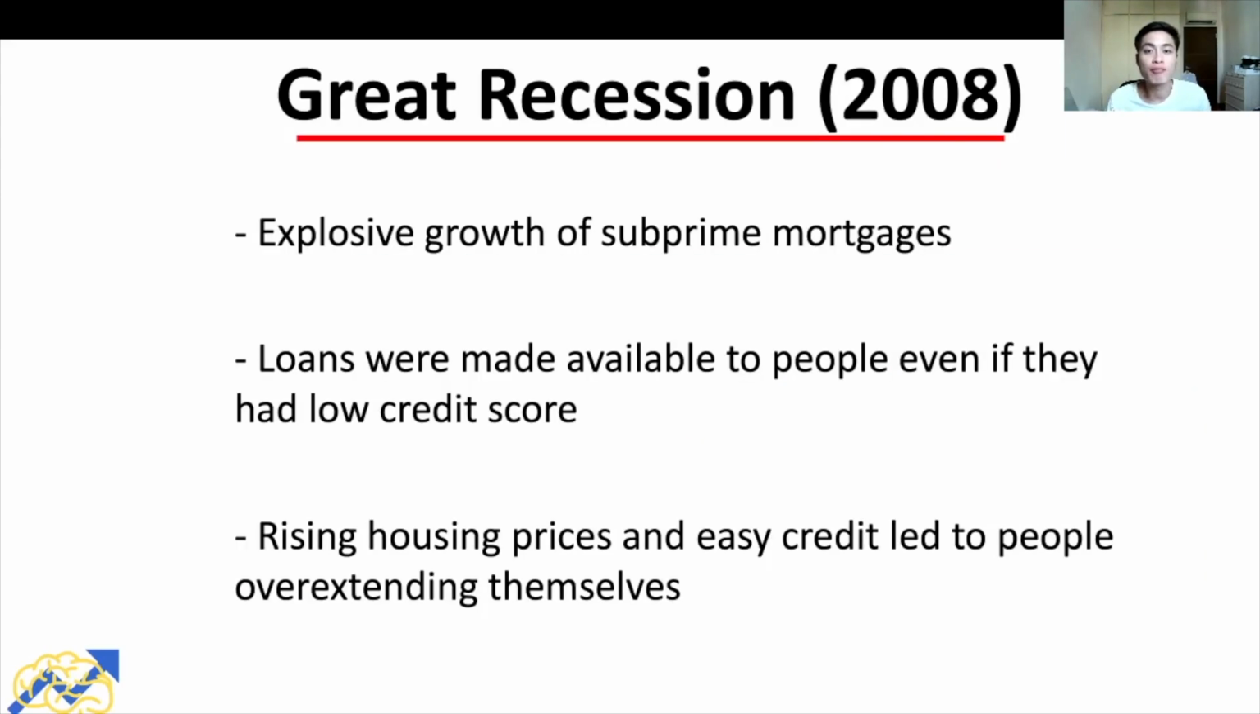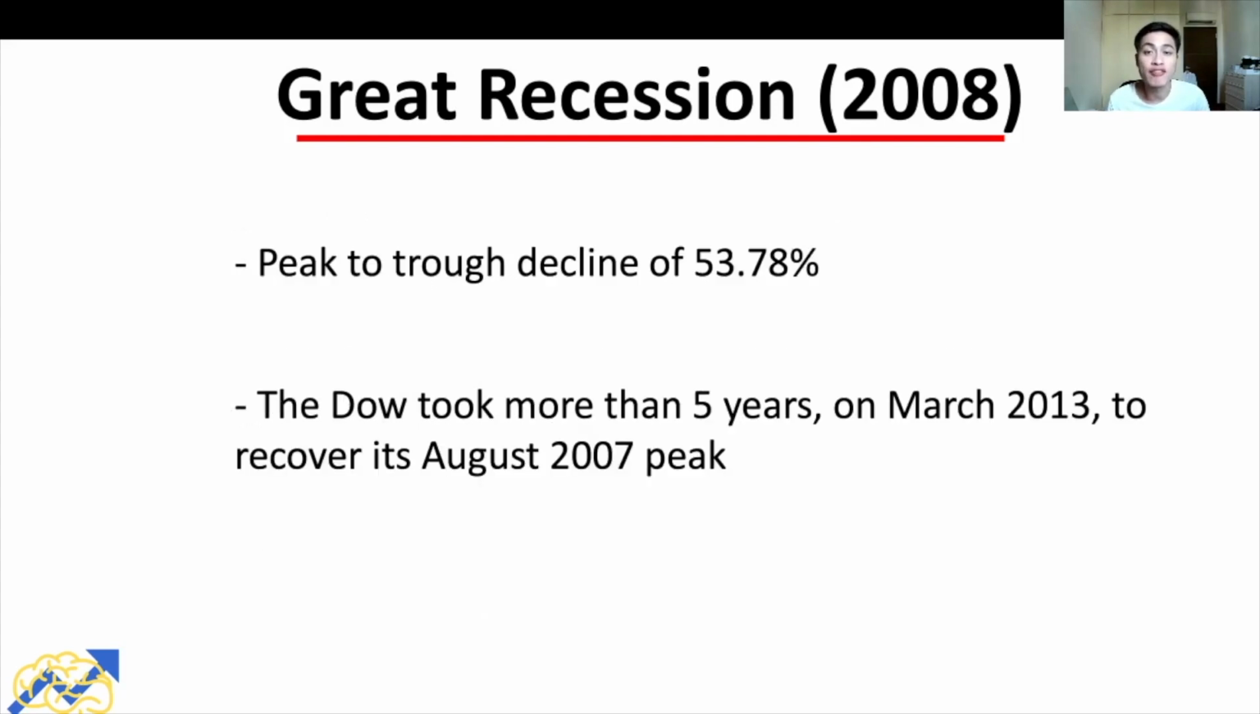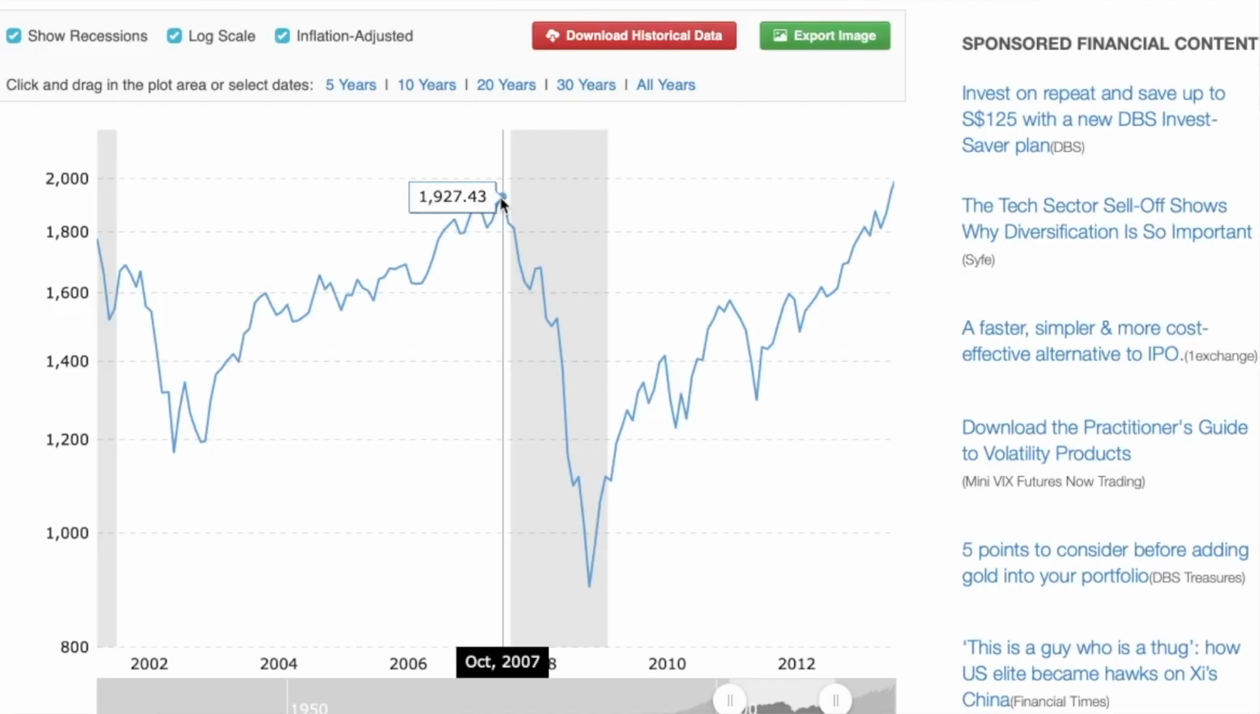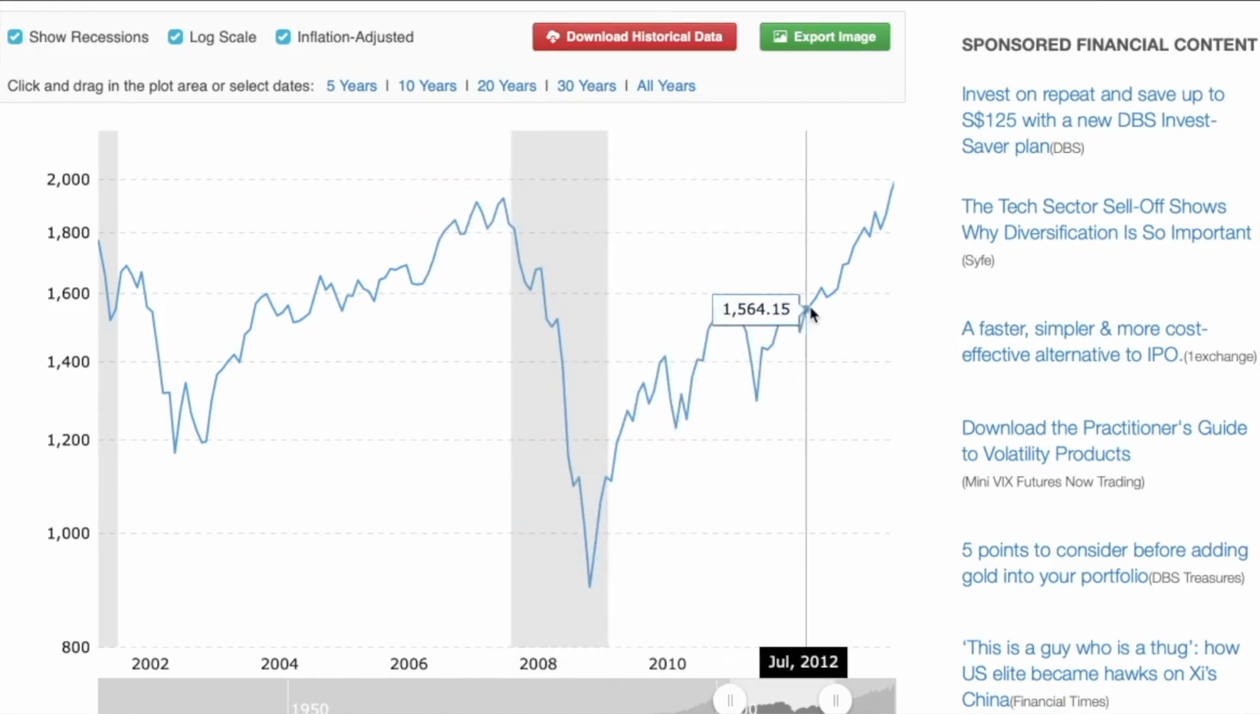However, this mirage of prosperity did not last long. And when it finally came to an end, things turned nasty real fast. The stock market declined by more than 50% from peak to trough. And it took the Dow a further 5 years just to recover from its August 2007 peak. So this is the price chart for the S&P 500 during the Great Recession. Stock prices took a nosedive and only managed to recover to their peak 5 years later.